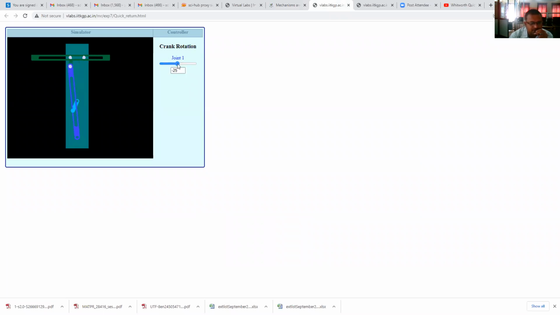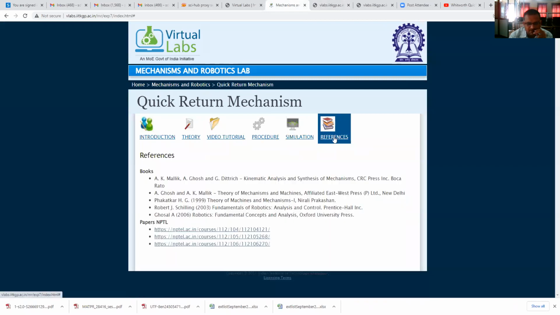See that? This is the cutting stroke. This is the return stroke. Cutting stroke, return stroke. Therefore, like this, the quick return motion mechanism is there. Simulation we have seen. These are the references.